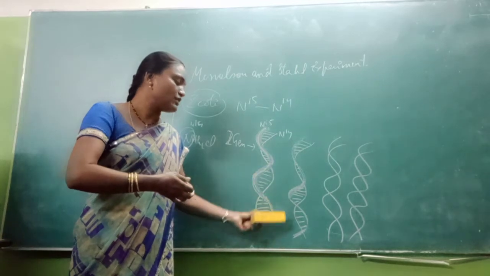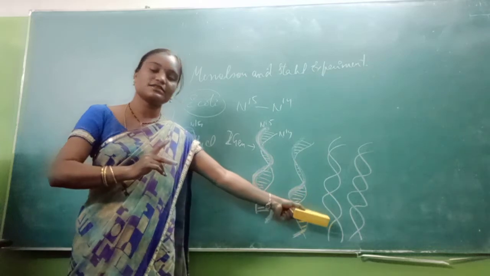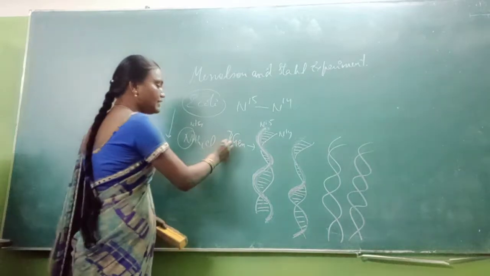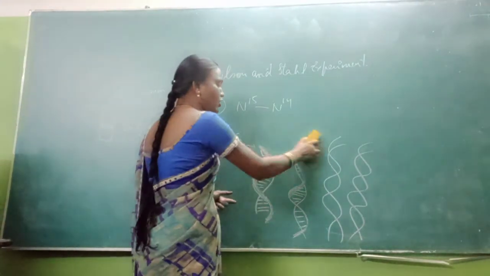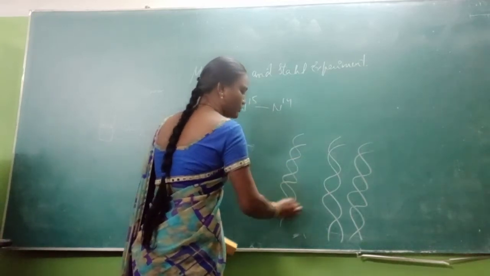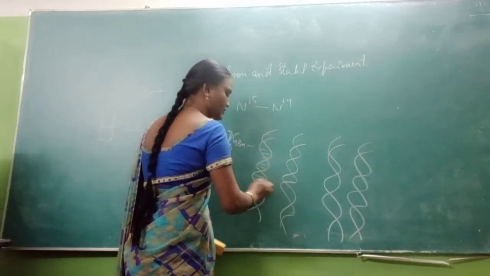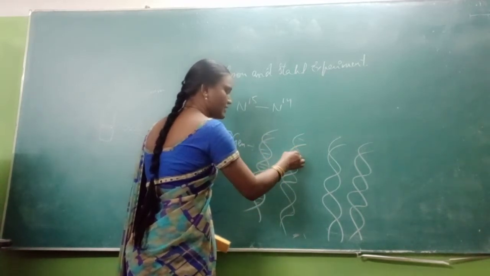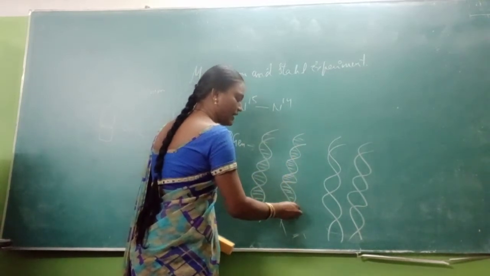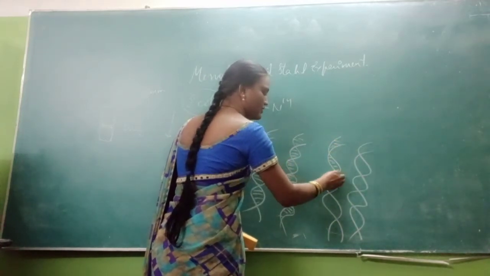You can see in the first generation only two hybrids are formed, and in the second generation four strands are formed, with two hybrids and two normal N14. In the third generation, all of the N14-containing bands are formed. Totally the colloid is changed into N14. So this is nothing but experimental proof which states that DNA replicates in the semi-conservative mode of replication.